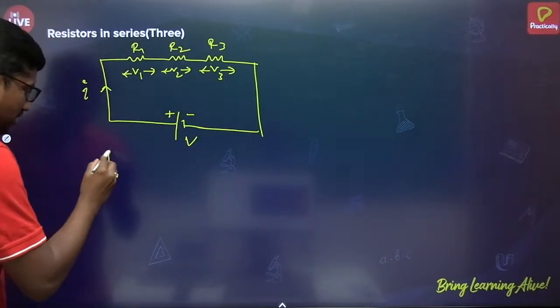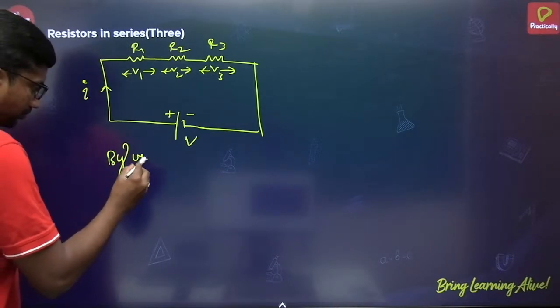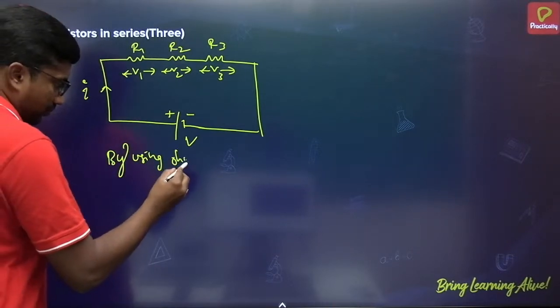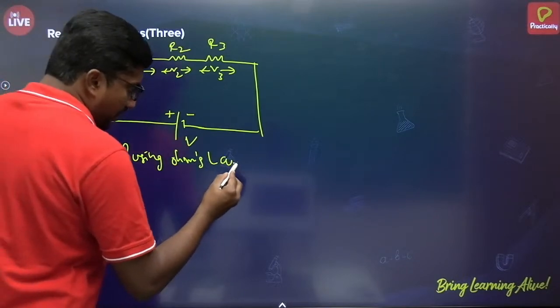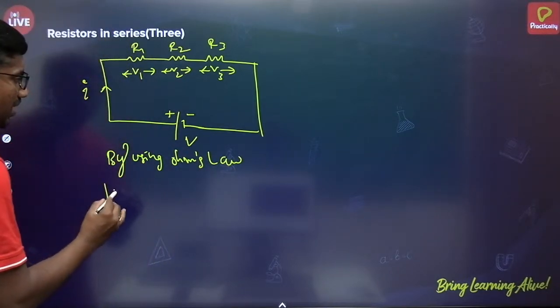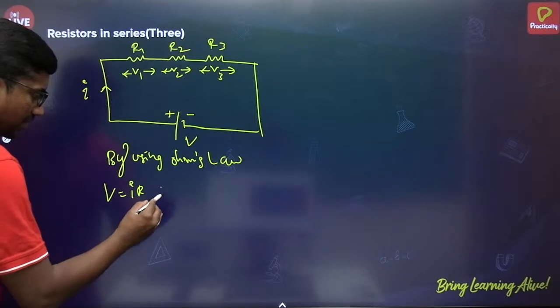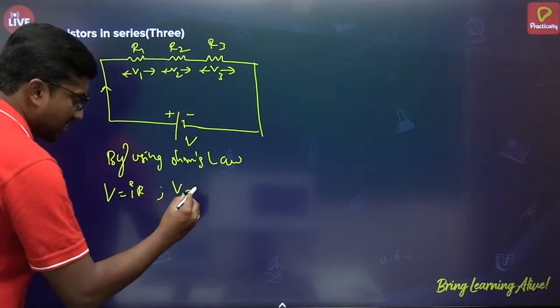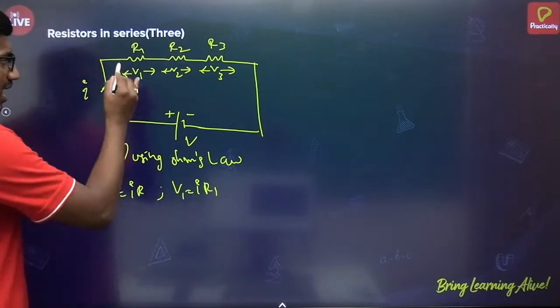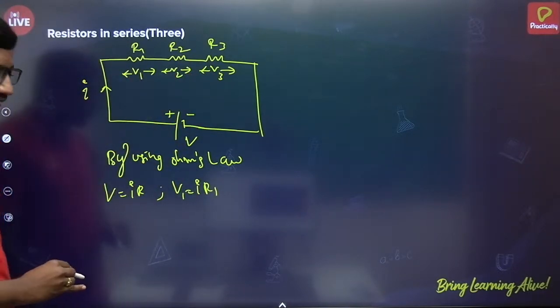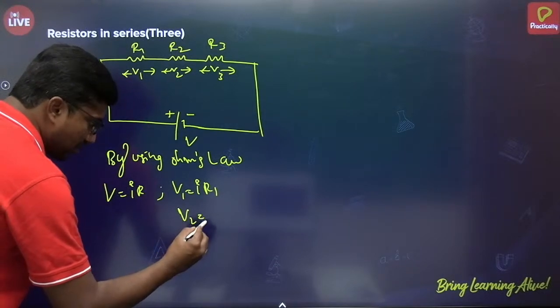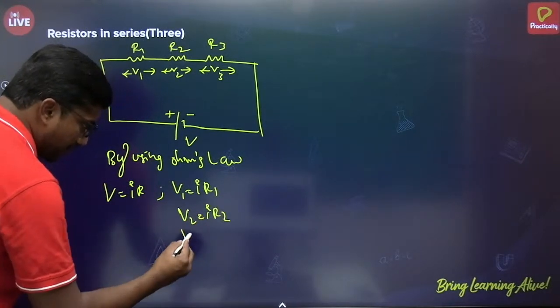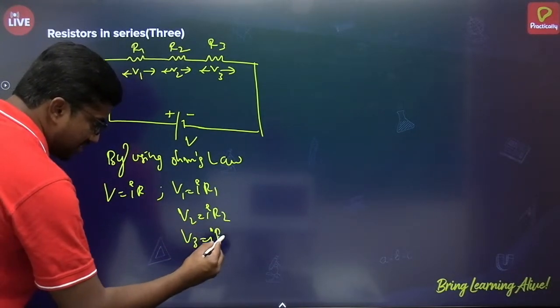And by using Ohm's law, we can say V is equal to IR, where R is the total resistance of the circuit. V1 is equal to IR1, since I remains the same through each resistor here, and V2 is equal to IR2, V3 is equal to IR3 similarly.